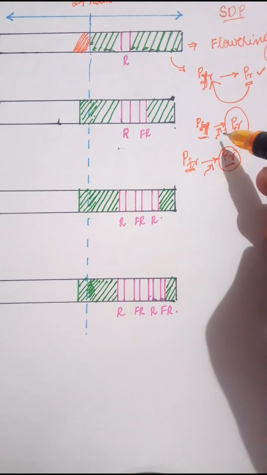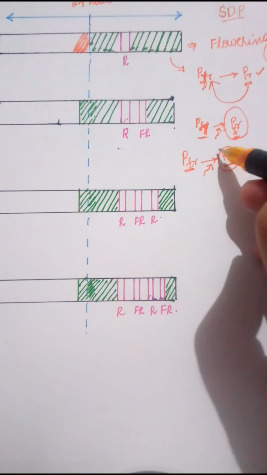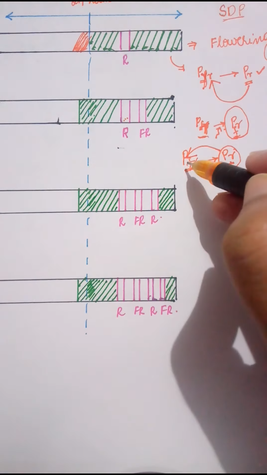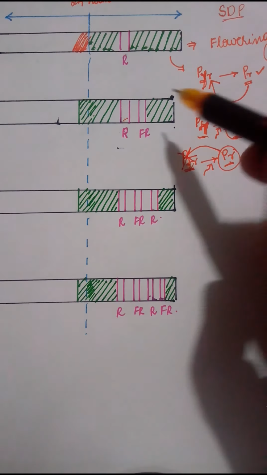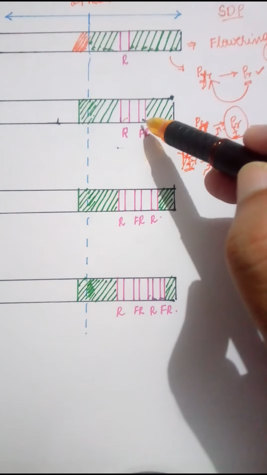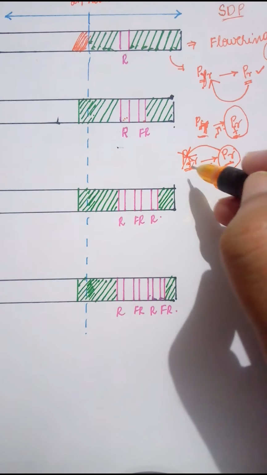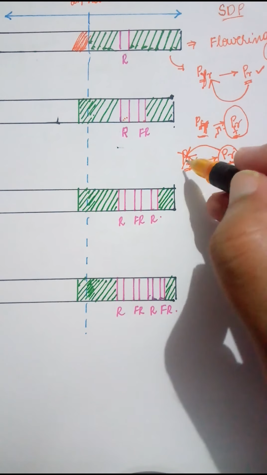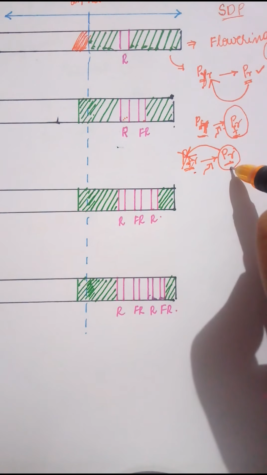Now what we are doing is giving a flash of red light. When we give a flash of red light, this PR form will again get converted into the PFR form, so flowering is inhibited. Then what did we do? We have again given a flash of far red light. Now see what happened. There was accumulation of PFR form, and during the dark period this PFR form got converted into PR form, that is, in the far red light.